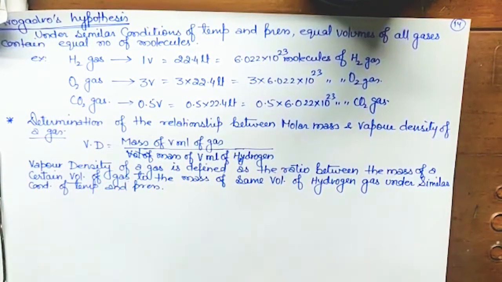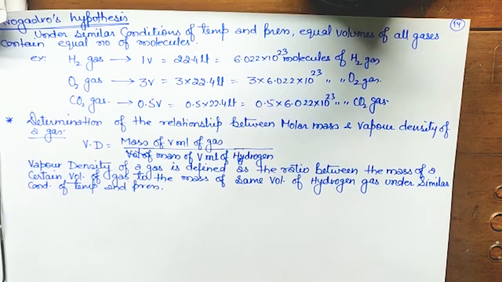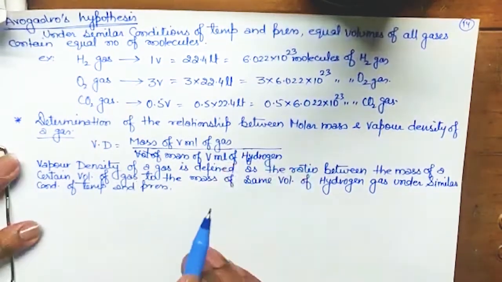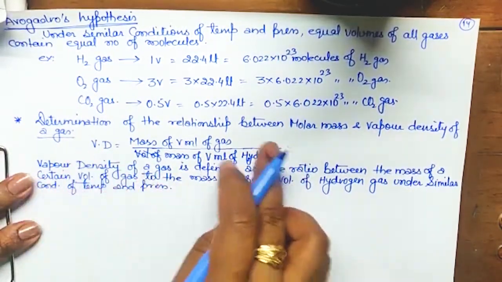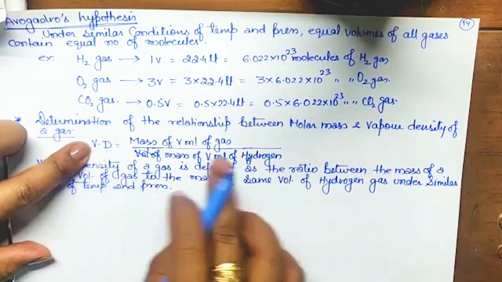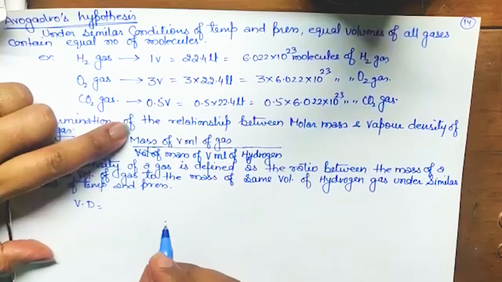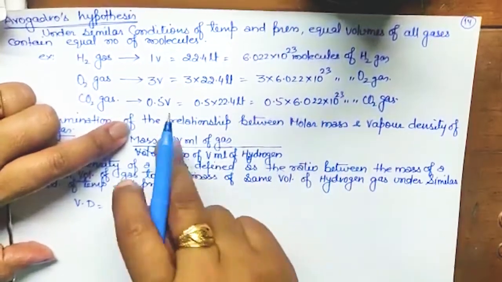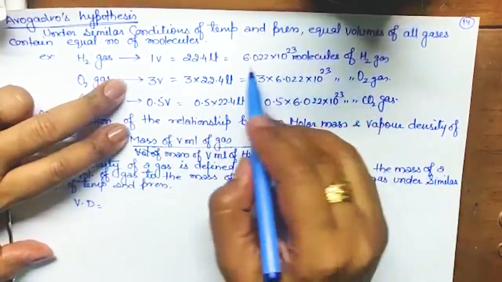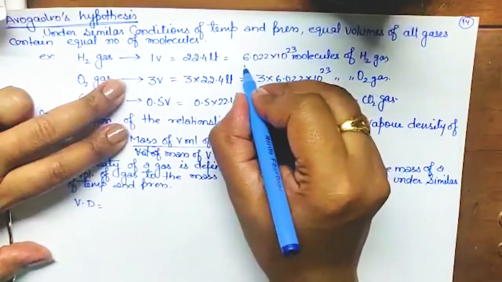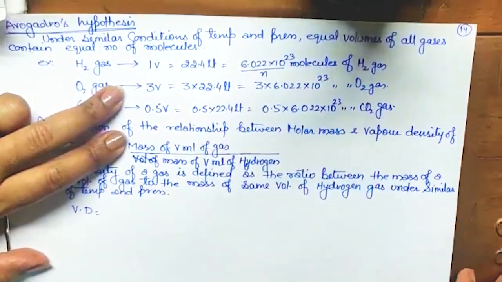But it won't be asked, vapor density formula definition won't be asked. You just have to learn the formula of vapor density. Okay, definition won't be asked. So according to this we have written this. Now can we modify this, vapor density is equal to mass of V volume? So we know that in the V volume there is a number of molecules same, and we can assume it as N, a constant, isn't it?